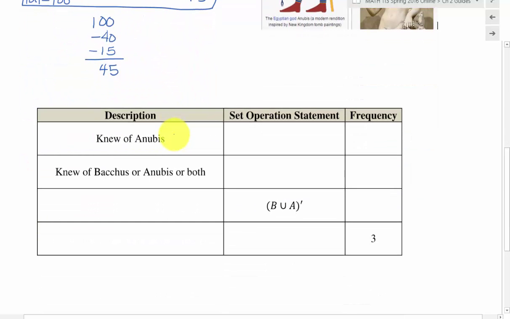Now I can answer some questions. Down here we're asking for a verbal description of the set operation and the cardinal number, which is the frequency. So I'm just going to write up here the cardinal number. Knew of Anubis.